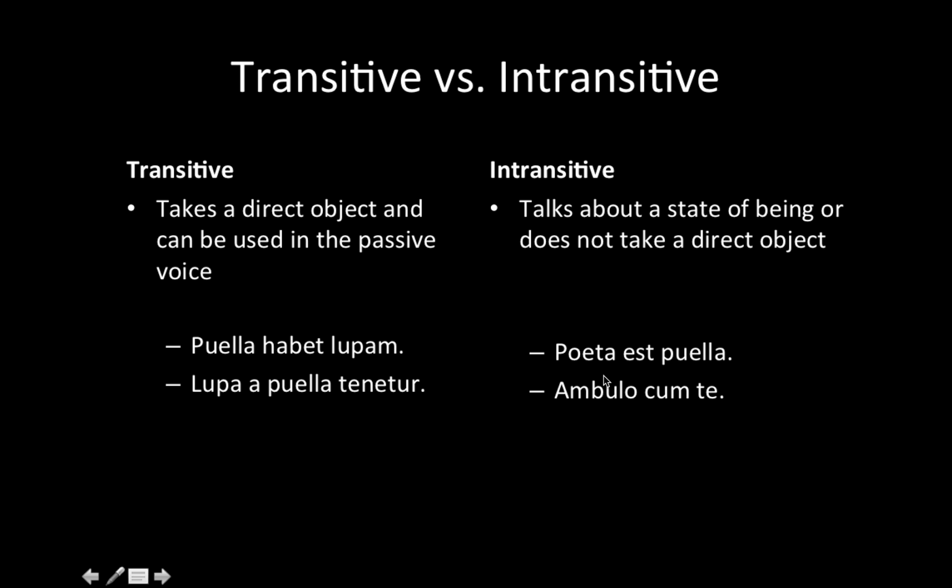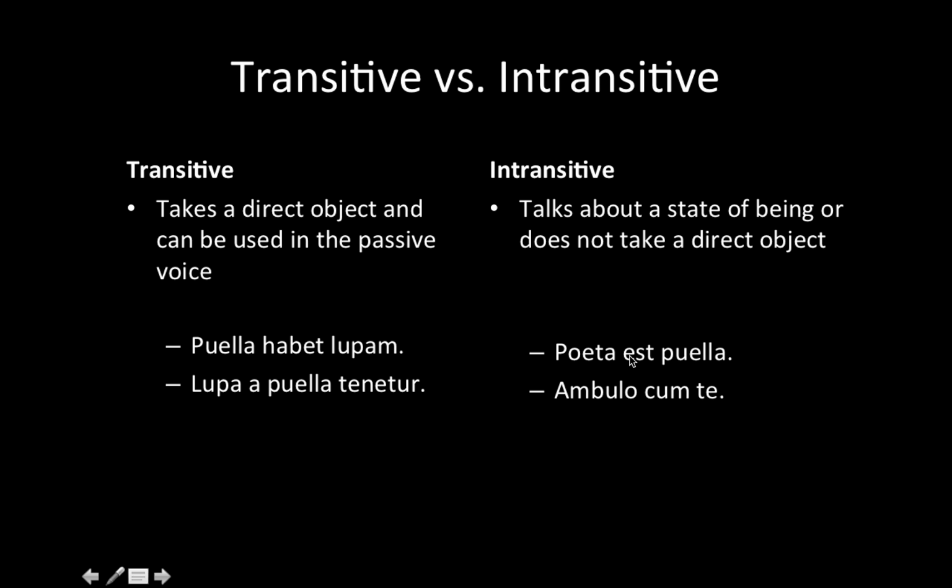So for example, two sentences here: Poeta est puella and ambulo cum te. Poeta est puella is just "the poet is a girl." This is talking about a state of being, because we're saying that the poet is a girl. We've used the verb to be, and because of that, it's intransitive.